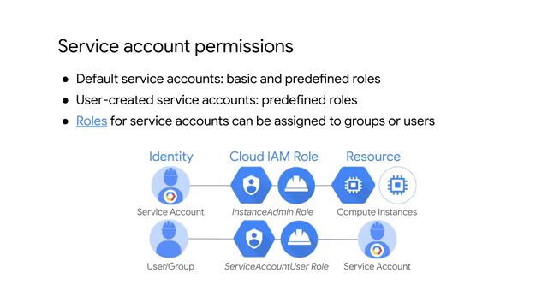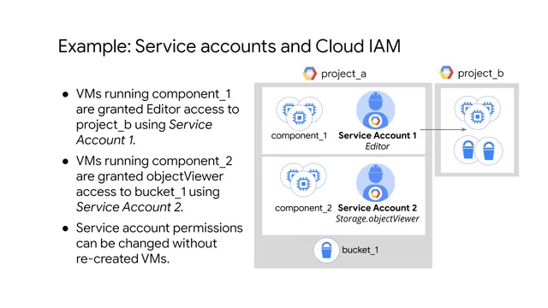Users who are service account users for a service account can access all the resources that the service account has access to. Therefore, be cautious when granting the service account user role to a user or group. Here is another example. The VMs running Component 1 are granted editor access to Project B using Service Account 1. VMs running Component 2 are granted Object Viewer access to Bucket 1 using an isolated Service Account 2. This way, you can scope permissions for VMs without recreating VMs.